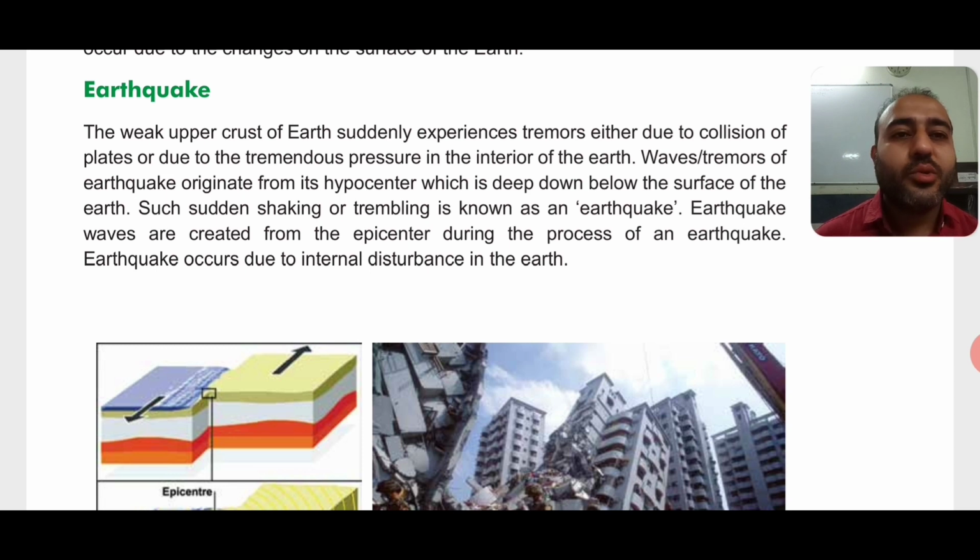And due to it a lot of gases are formed inside it, and it needs space to come out. So at some places where there is a weaker upper layer, due to the pressure of the gases, the upper layer of the crust gets broken, that means cracks are formed and the gases come out, okay?